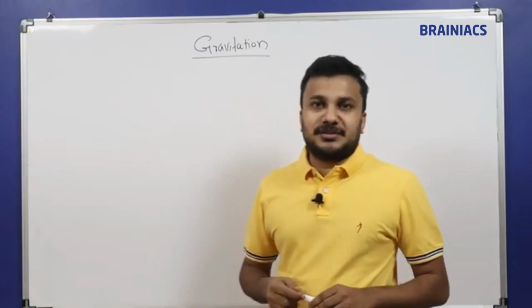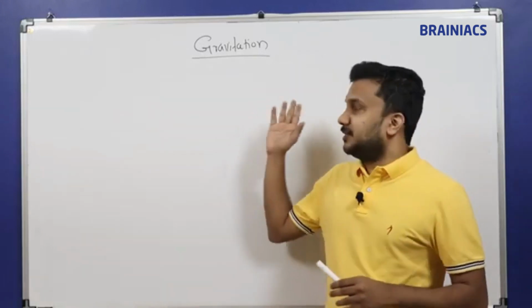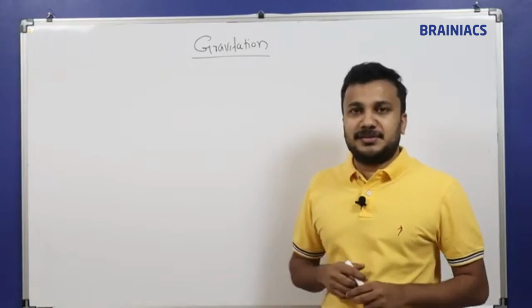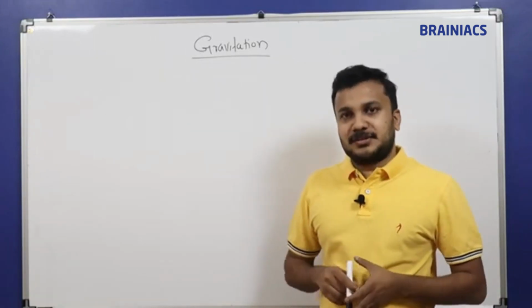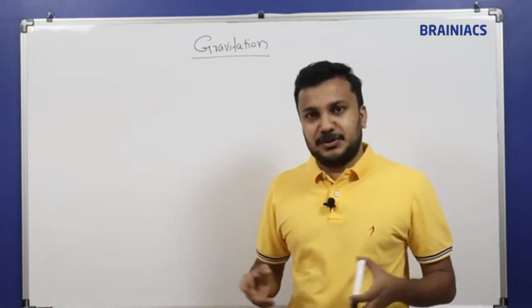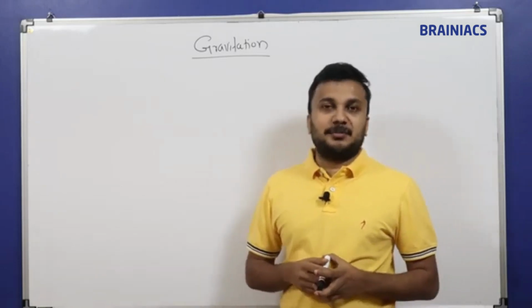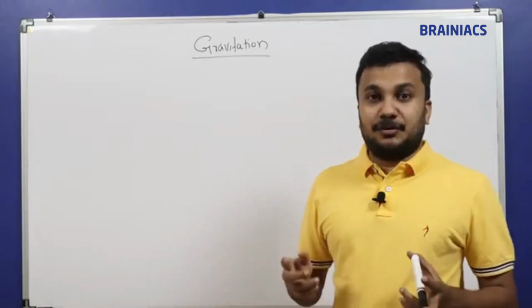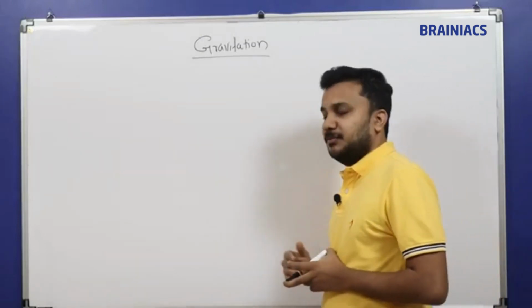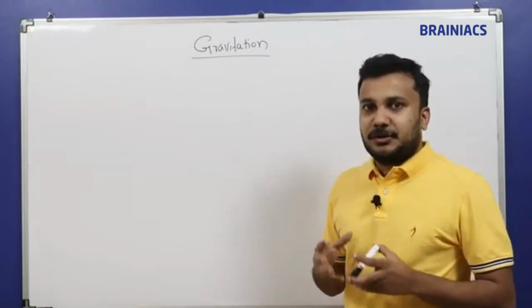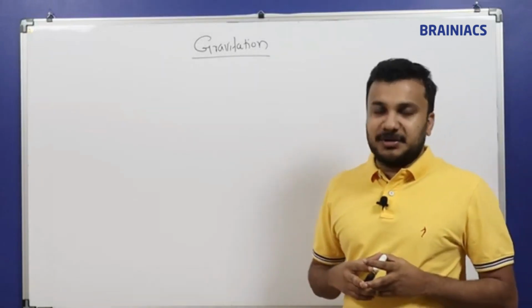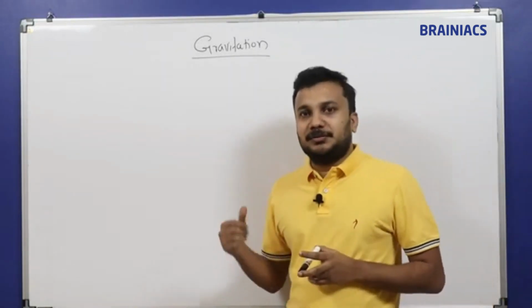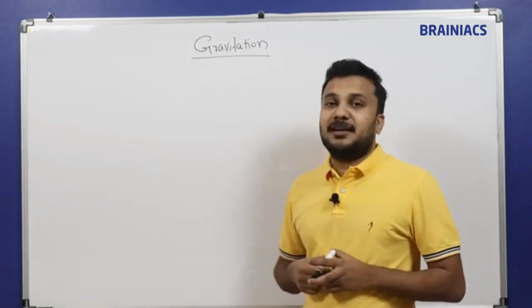Today we are going to discuss a new chapter which you can see already on the board, which is called Gravitation. So far we have discussed two chapters. First one, units and dimensions, is a small chapter comparable to other chapters. Laws of motion is a bit lengthy. There are a lot of numericals there. In the same way, here also, gravitation has a lot of concepts and a lot of numericals. So we'll start with the chapter called gravitation.